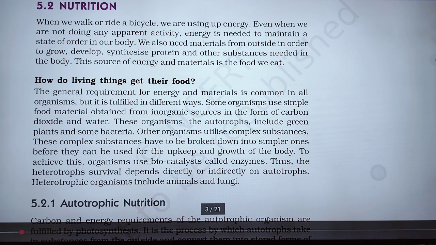Some organisms use simple food material obtained from an inorganic source in the form of carbon dioxide and water.